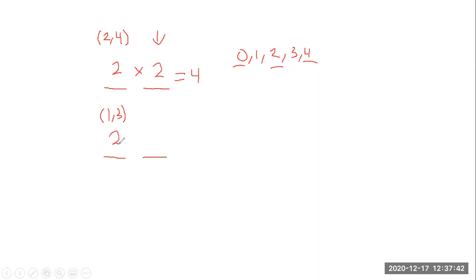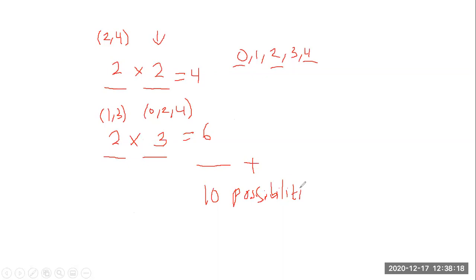And then if we fill the first digit with odd numbers, so it is 1 and 3, there are also two numbers here. We can fill the last digit with 0, 2, and 4 without needing to cross out one of the choices, so we can fill it with 3 here. 2 times 3 is 6. So then we have it: the number of possibilities is 4 plus 6, which equals 10. So there are 10 two-digit numbers that don't have the same digit.